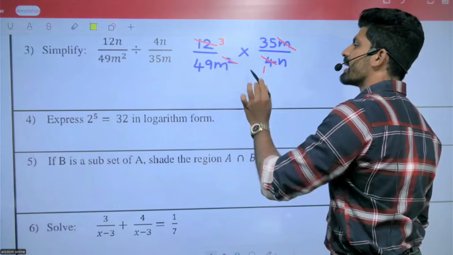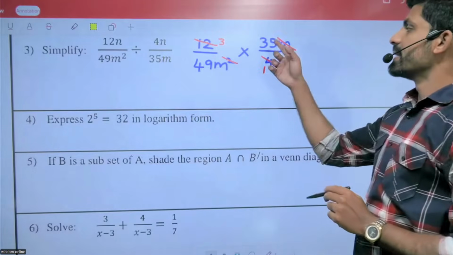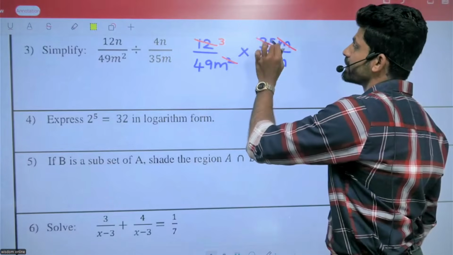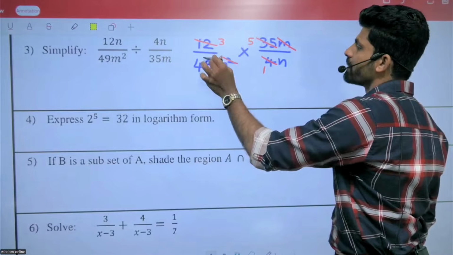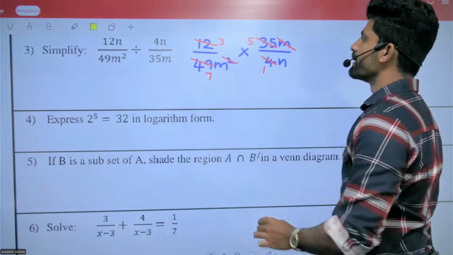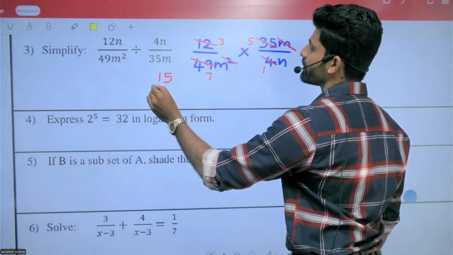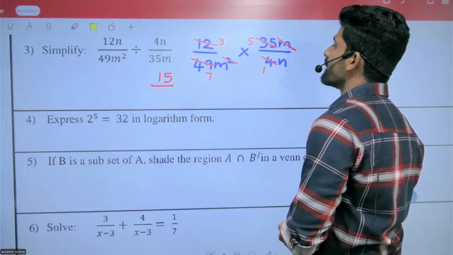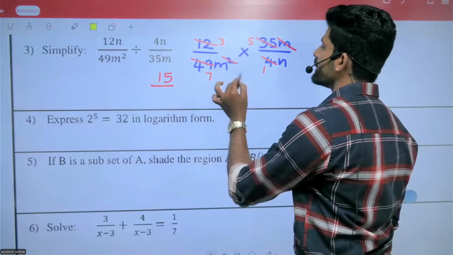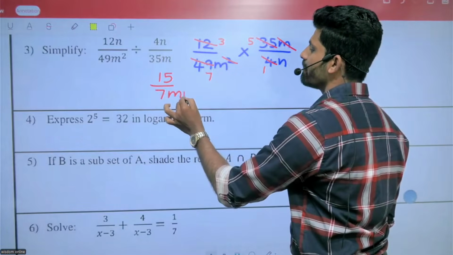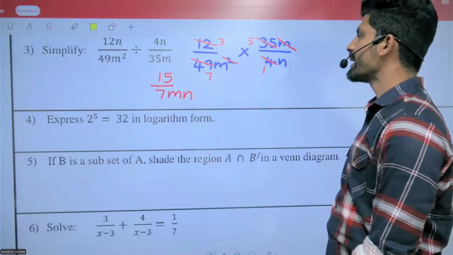M squared and M cancelled out. 35 and 49, both we can divide by 7. 35 divided by 7, 5. 49 divided by 7, 7. 3 into 5, 15. 7 into 1, 7. M into N, MN.